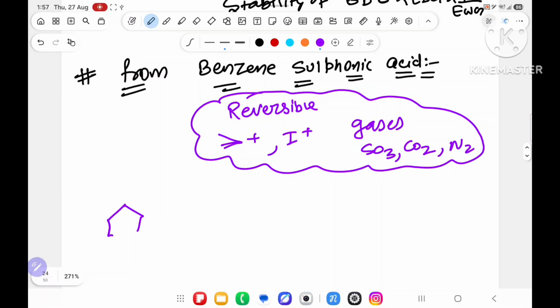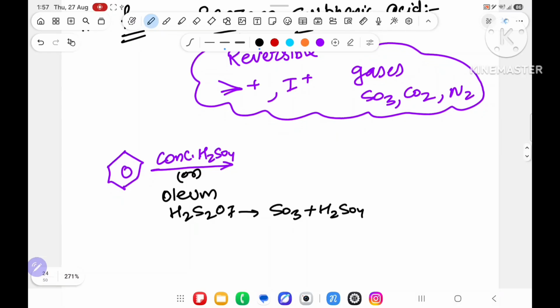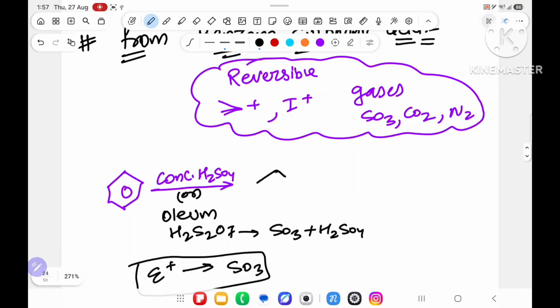First of all, you will take one benzene ring and react that benzene ring either with concentrated H2SO4 or try to react it with oleum. Oleum has the formula H2S2O7. Oleum will give SO3 plus H2SO4. So from here, what is the electrophile coming? SO3. And then over here SO3H will attach. The electrophile is SO3, but what attaches will be SO3H. Hydrogen is coming from H2SO4.